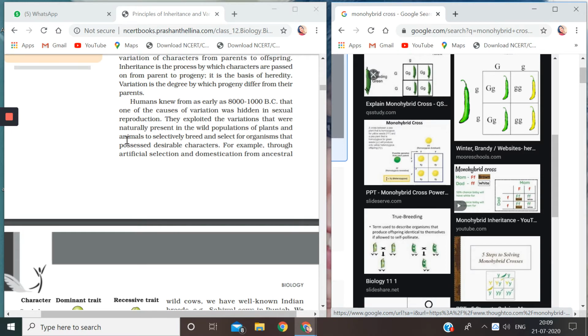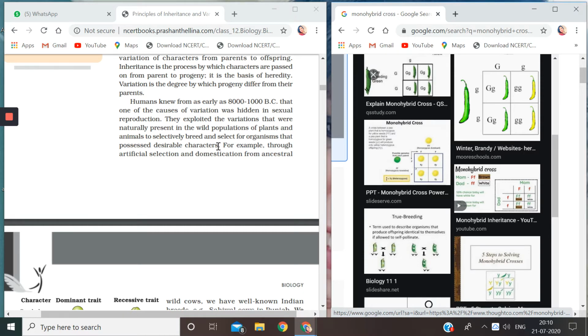We are trying to make new combinations by using some wild varieties and some domesticated varieties, so that we can get some new desirable character that we want to consume or use for ourselves, for human use. And we have done this since time immemorial, and we are still doing it now.